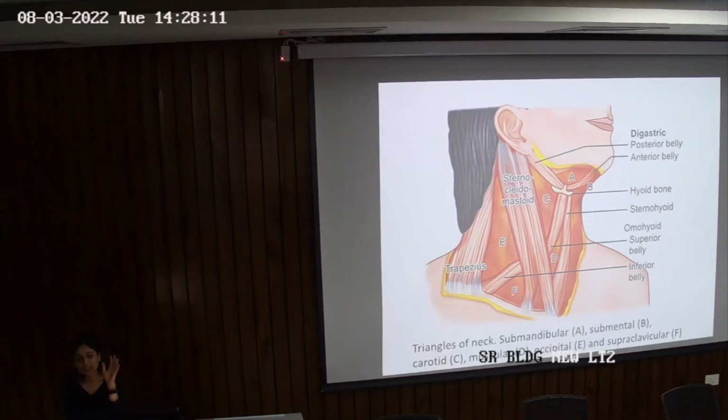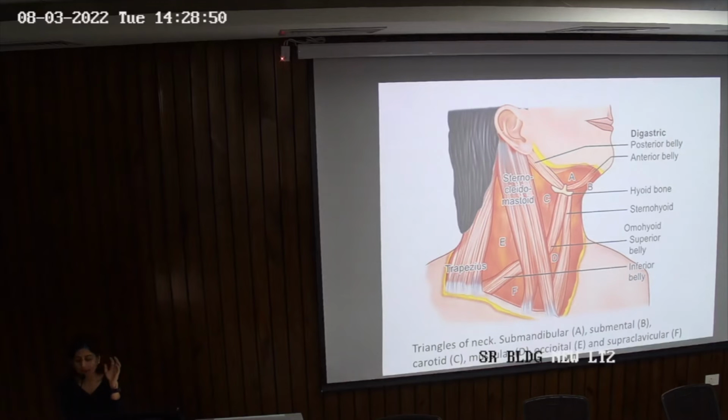Now, for example, if the malignancy was not that advanced and you saw on CT the sternocleidomastoid looks normal and there is no big node, then what can you do? You can preserve structures, right? So then now you will start calling radical a modified radical neck dissection. So in a modified radical neck dissection, again based on the structures that you're preserving, you will call it MRND type 1, type 2, type 3, which is not what is relevant to you right now. But knowing the nodes of the neck is important, because that will tell you till which level you need to do the neck dissection in cases of malignancies of oral cavity, right?